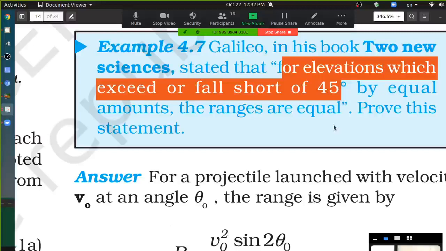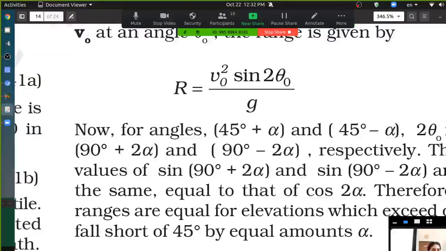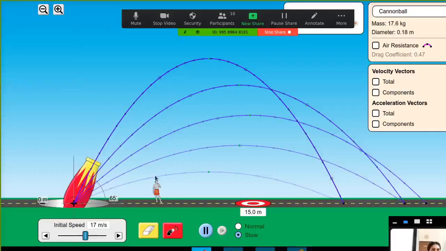Have you solved this or not? Yes, we have solved it. Mathematically we have proved. And right now what we are seeing is, remember this was for 35 degree.